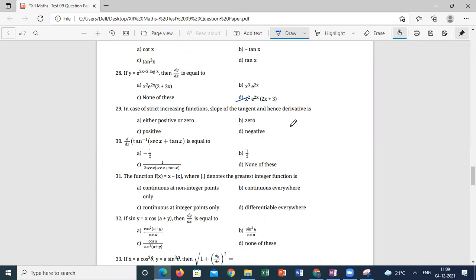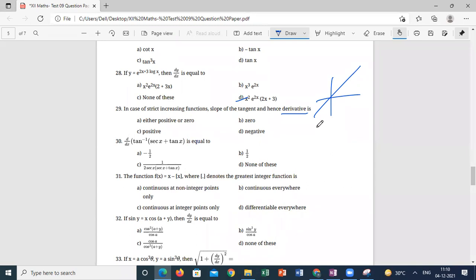But here it is given strictly increasing, right, sir? Yes. Strictly increasing means 0 is not included, sir. No, he's asking the derivative. See, a straight line, a constant function, is that strictly increasing? What is the derivative of a constant function? 0, sir.